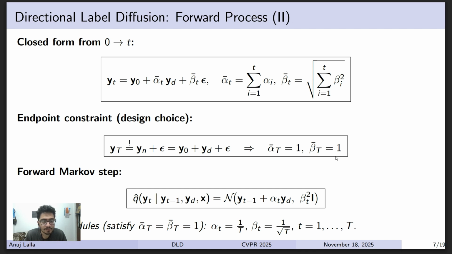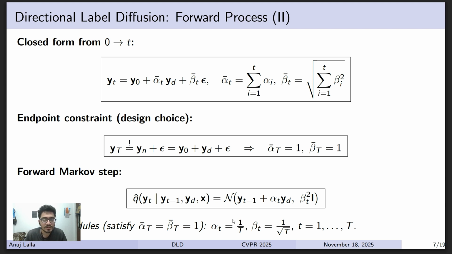Think of substituting capital T here, so we would get y0 plus alpha bar capital T yd plus beta bar capital T epsilon. As these are 1, it gets simplified to this, and substituting yd as yn minus y0, we get yn plus epsilon, which is what we showed in the figure. So these are certain example schedules which follow the constraint.